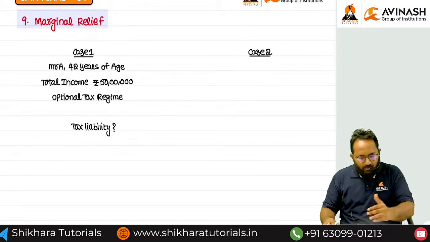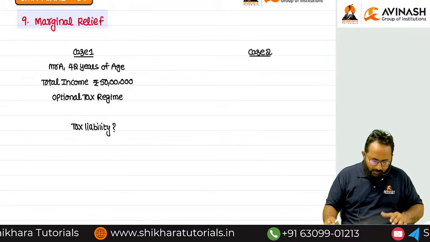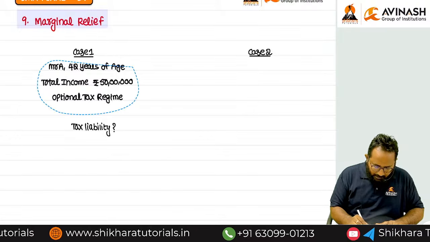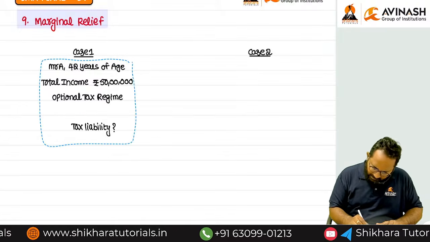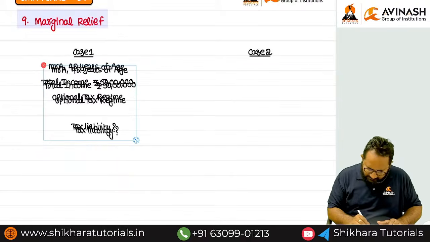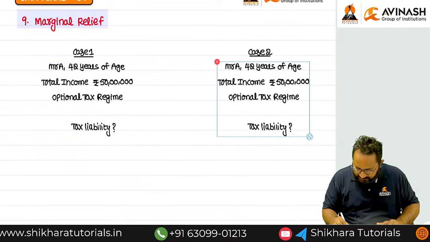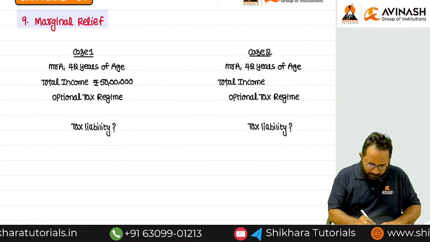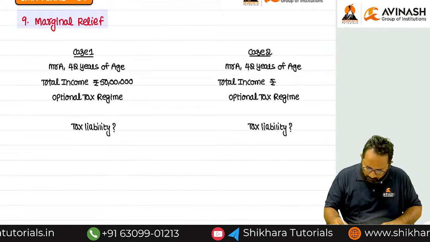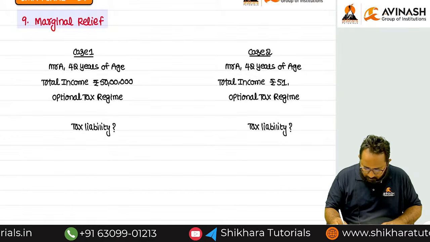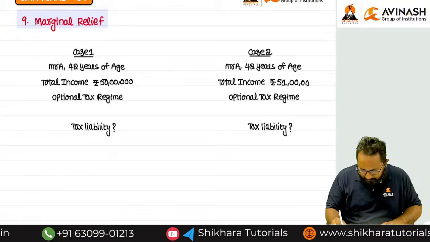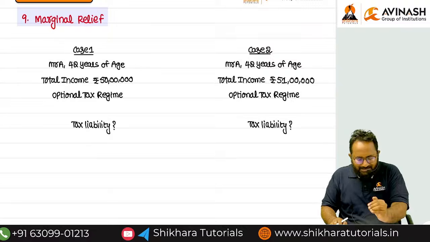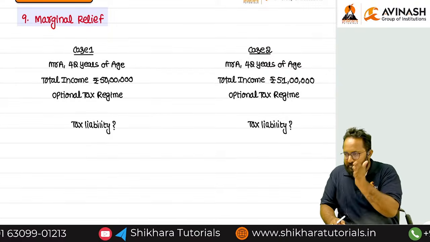Okay, you can calculate easily. But in the same way, I am giving case 2 also for you. What is that case 2? I am giving the same data, same SSC, same age, same regime, but I just want to change the total income. Previously, how much? 50 lakh. Now I want to take one more lakh here. Please calculate on your own the tax liability in case 1 first and then case 2.